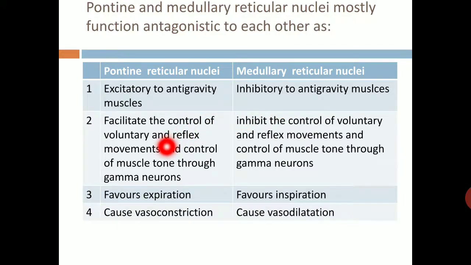Pontine reticular nuclei facilitate control of voluntary and reflex movement and control of muscle tone through gamma motor neurons. Medullary reticular nuclei inhibit control of voluntary and reflex movement and control of muscle tone, also through gamma neurons. Pontine favors expiration, medullary favors inspiration. Pontine reticular nuclei cause vasoconstriction, medullary cause vasodilatation.